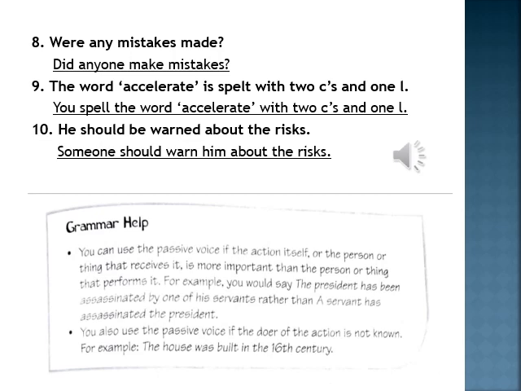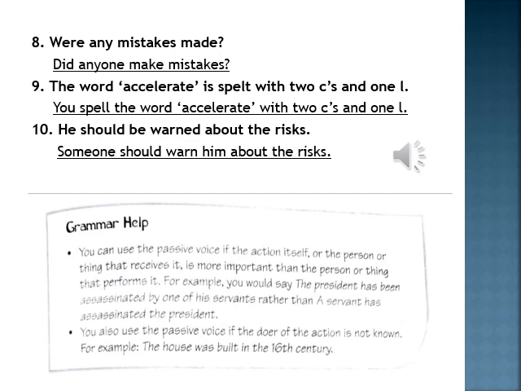Okay, sometimes most of the students ask why we need to make passive voice sentences. First of all, you need to understand that when the receiver is more important, at that time we use passive voice sentences. It is better to make passive voice sentences. Okay, here is an example for you. Here they have written: the president has been assassinated by one of his servants.